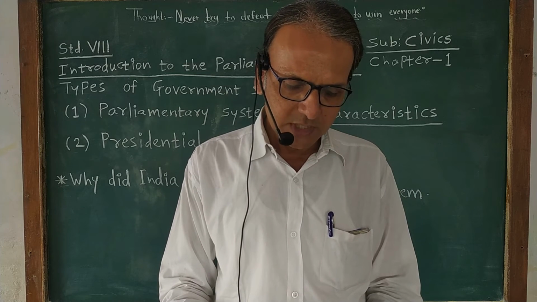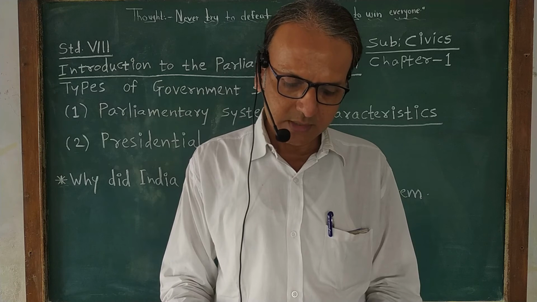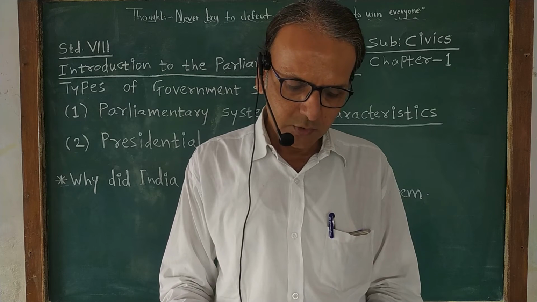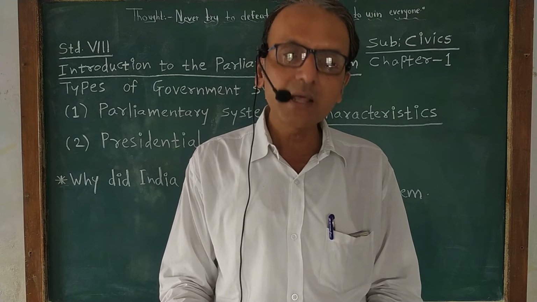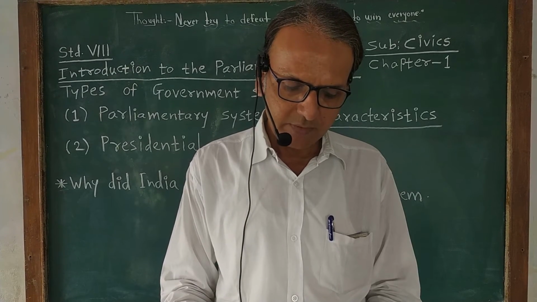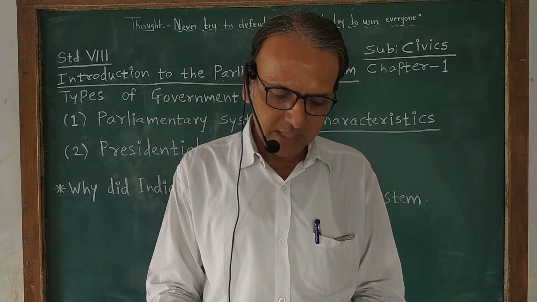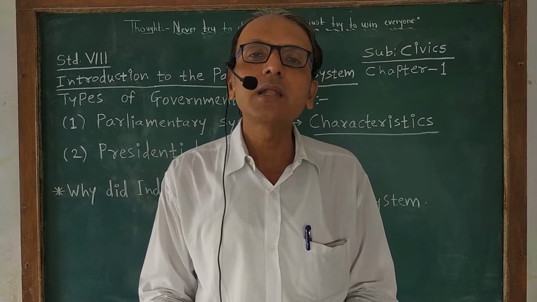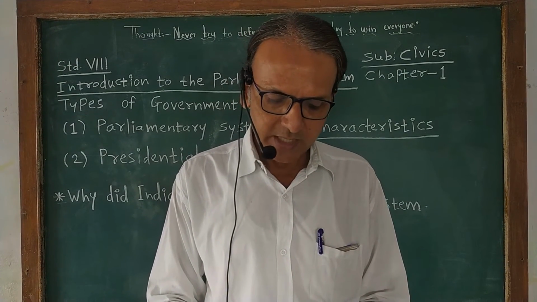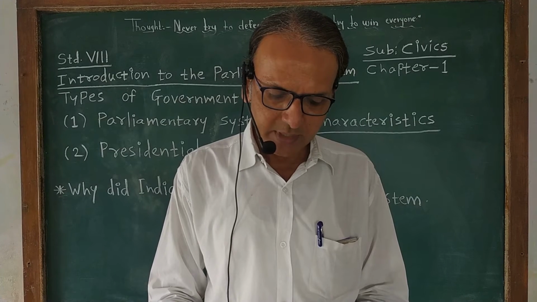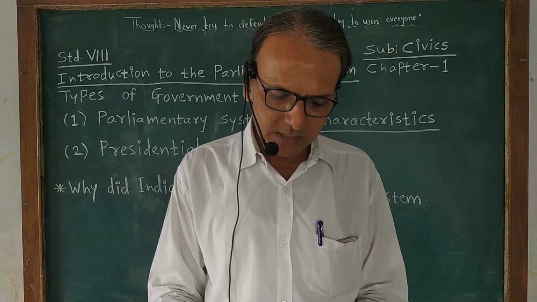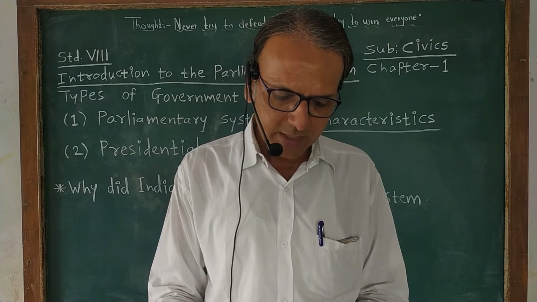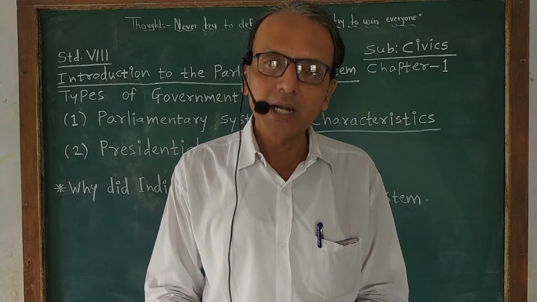The functions of these organs of government, their jurisdiction, limitations on their power and interrelationship between these organs are decided by the Indian Constitution.